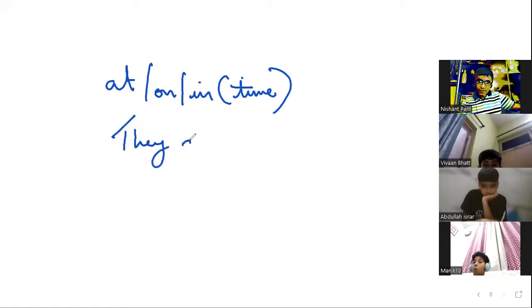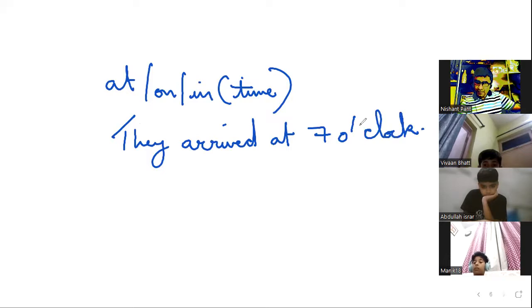They arrived at 7 o'clock. And when you write o'clock, always remember there's an apostrophe over here because it's the abbreviation of "of the clock". Right? They arrived at 7 o'clock, a precise time.